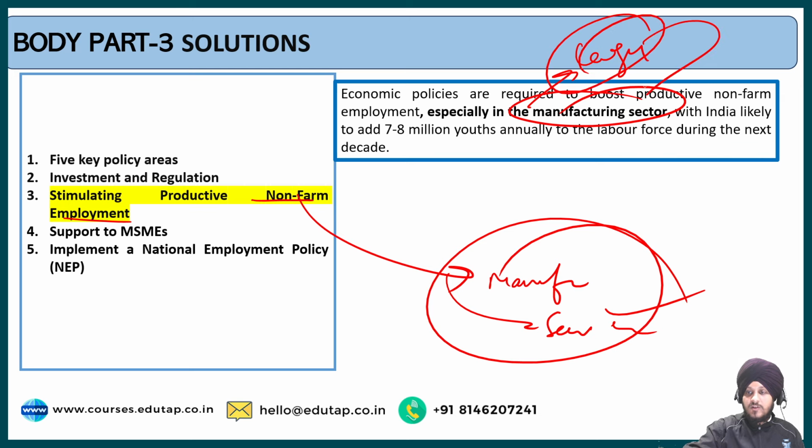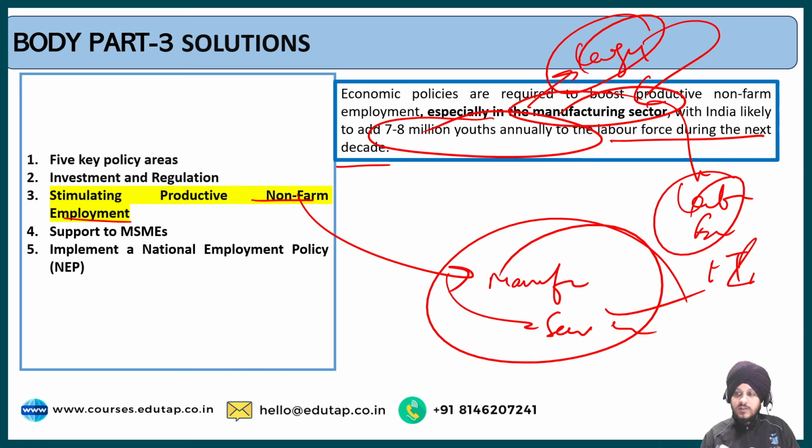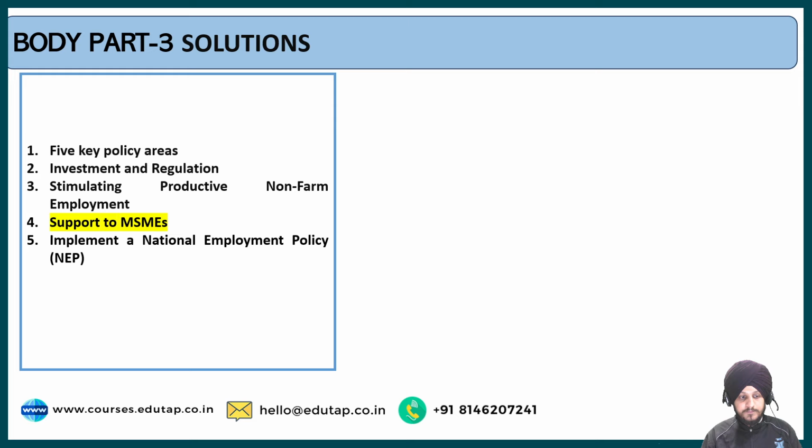We need more work to be done in this sector in order to generate more employment and improve technology and innovation, as India is likely to add 7 to 8 million youths annually to the labor force during the next decade. I hope this is clear to you, that this is the potential if we are able to boost productive non-farm employment, especially in the manufacturing sector.